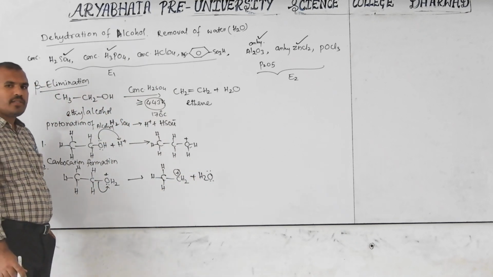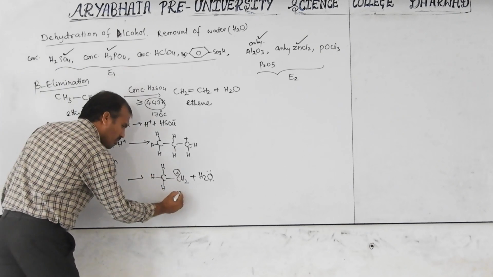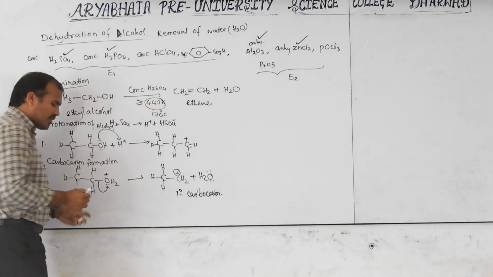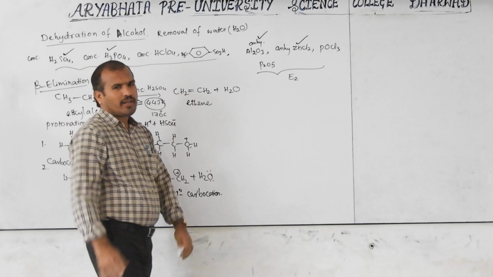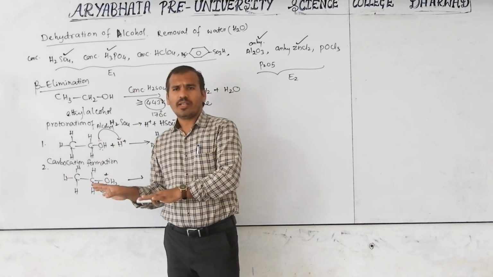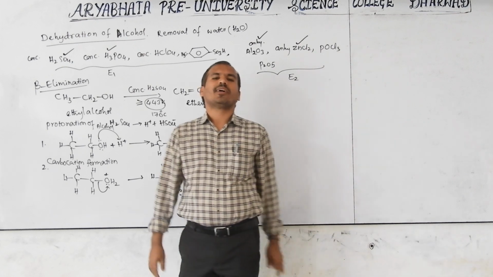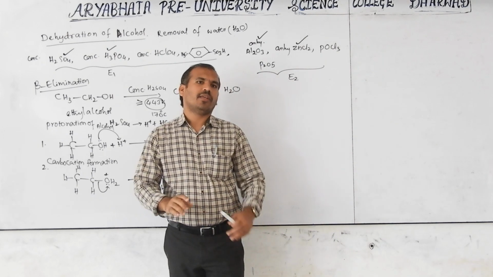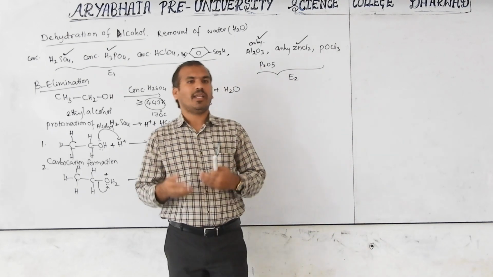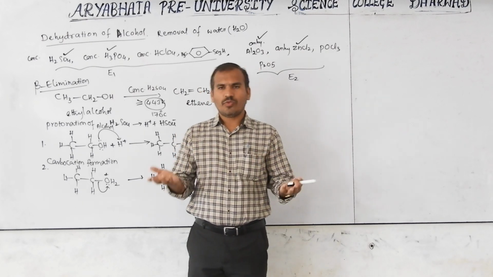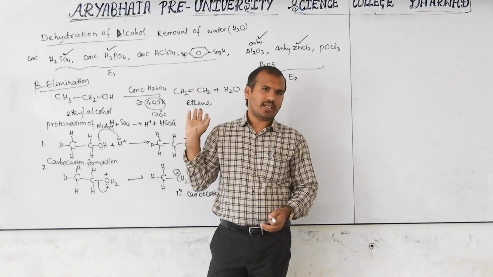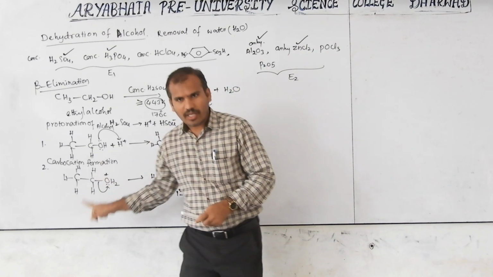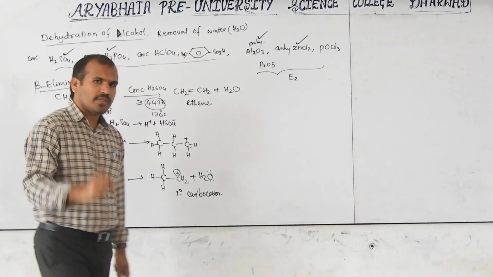Which type of carbocation is this? The carbon bonded to one carbon is called a primary carbocation. Immediately, what do we have to think in this reaction? When there is a carbocation formation, not only here but in total organic chemistry, immediately we have to check its stability. If there is a possibility of secondary, tertiary, allylic or benzylic, we have to check. If there is no possibility, we move to the next step. But if there is a possibility, then we have to do the rearrangement reaction. That's why here also we have to think whether rearrangement is possible.